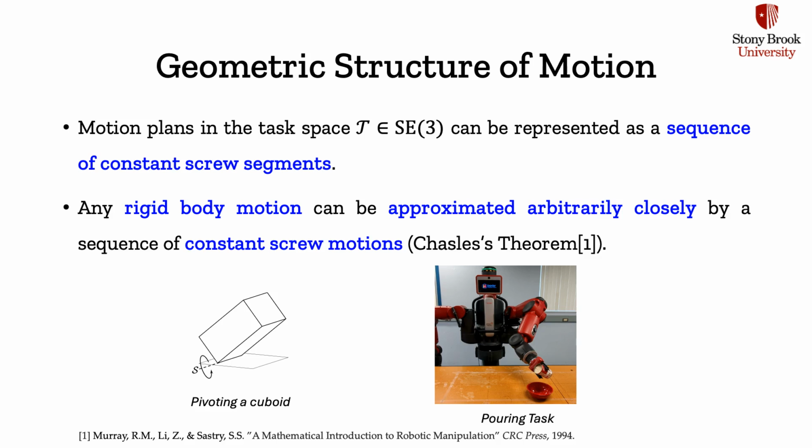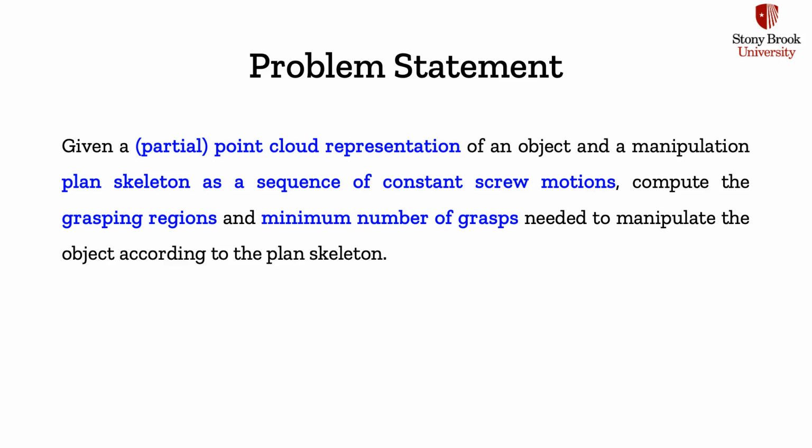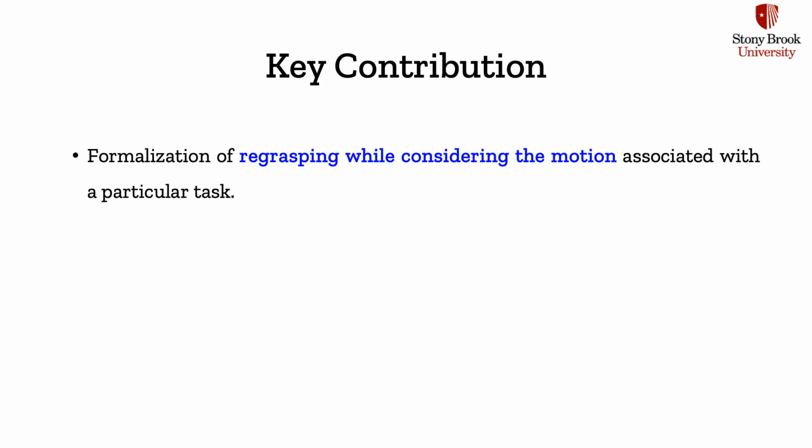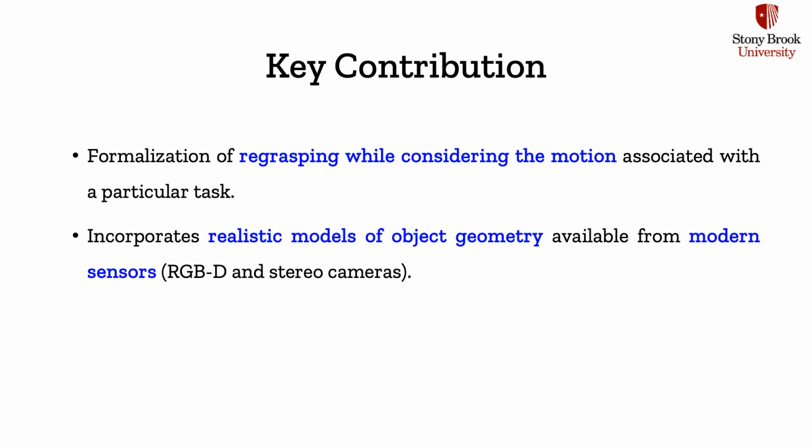constant screw motions. Now, our problem statement can be written as: given a point cloud representation of an object and a manipulation plan skeleton as a sequence of constant screw motions, compute the grasping regions and minimum number of grasps needed to manipulate the object according to the plan skeleton. Our key contributions are: we have formalized regrasping while considering the motion associated with a particular task. Our approach incorporates realistic models of object geometry available from modern sensors like RGB-D and stereo cameras.